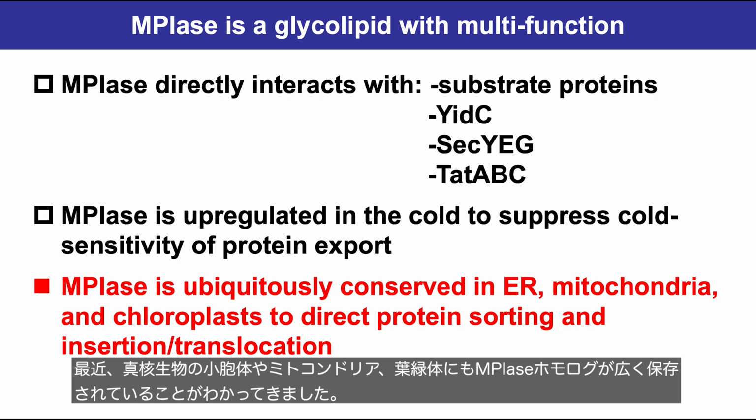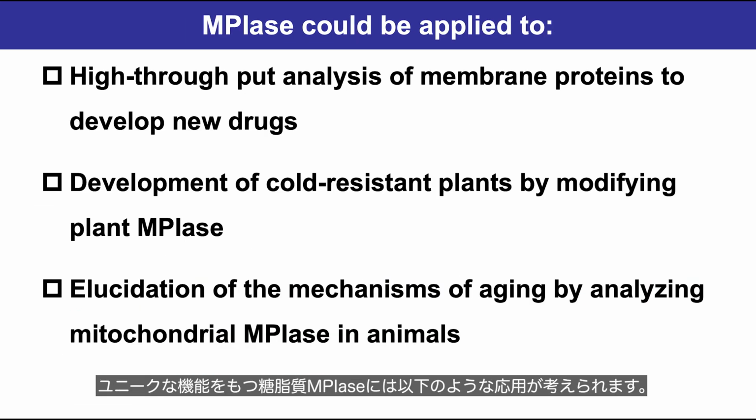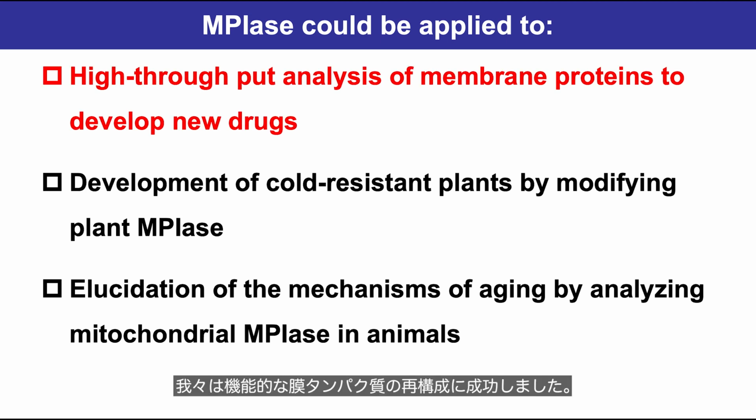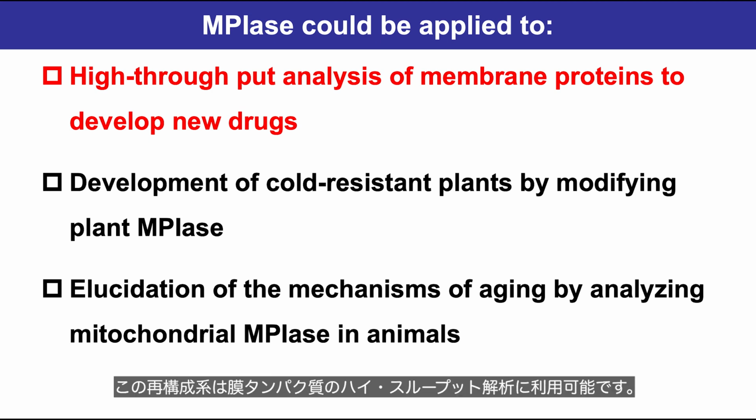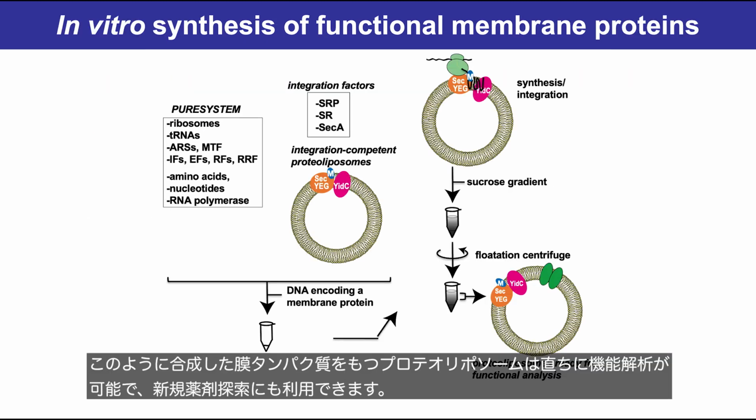Recently, we found that MPIase homologs are widely conserved in mitochondria and chloroplasts in eukaryotic cells. The glycolipid MPIase with unique functions could be applied in several ways. We have succeeded in reconstitution of functional integration of membrane proteins. This reconstitution system can be applied to the high-throughput analysis of membrane proteins. The proteoliposomes with the synthesized membrane proteins are ready for functional analysis, which enables drug screening.